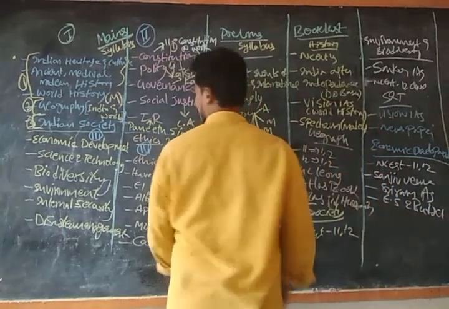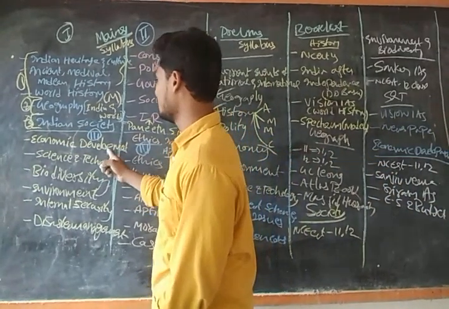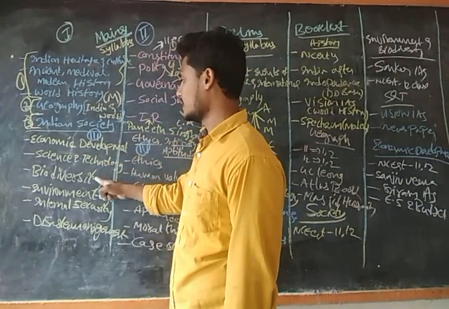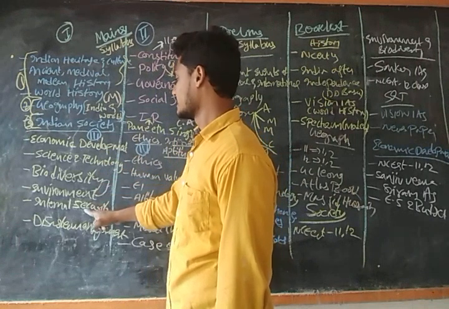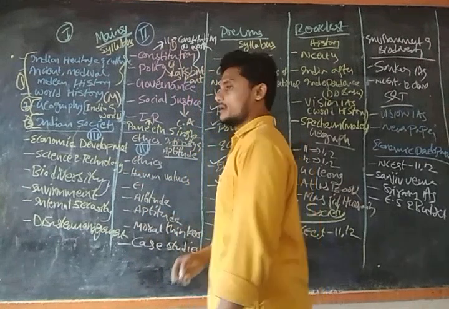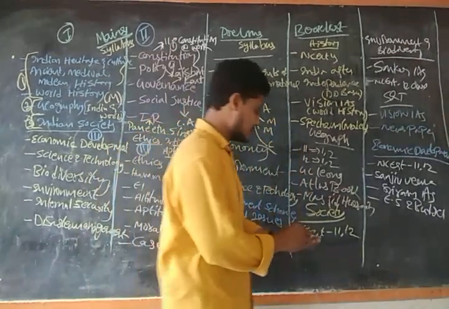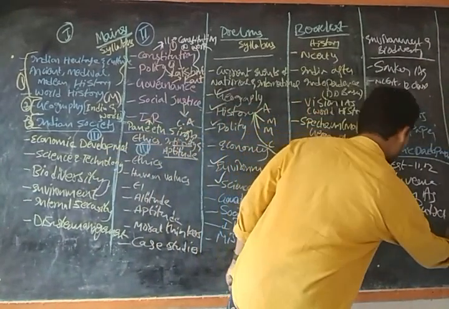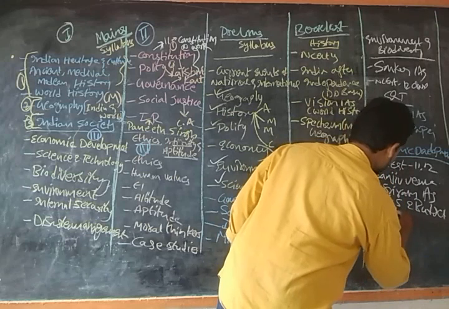So guys, we are done with economic development, science and technology, biodiversity and environment. Now we need to do internal security and disaster management. So if you see the internal security and disaster management, so internal security.